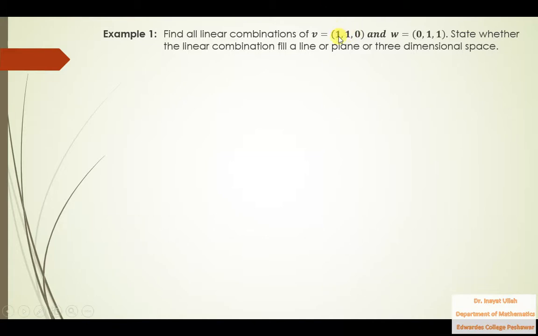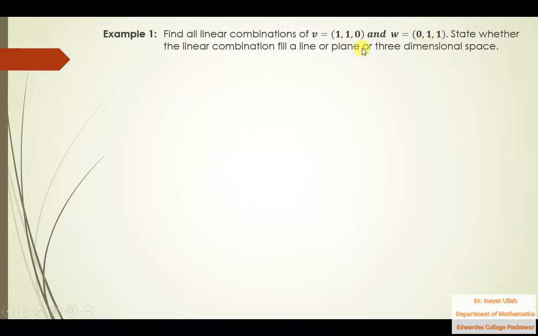Remember that we recently studied that this vector can be written in column form 1 1 0 or in ijk notation 1i plus 1j plus 0k. Similarly, this vector can be written in column form 0 1 1 or in ijk form. How could you write this vector in ijk form? 0 into i plus 1 into j plus 1 into k.